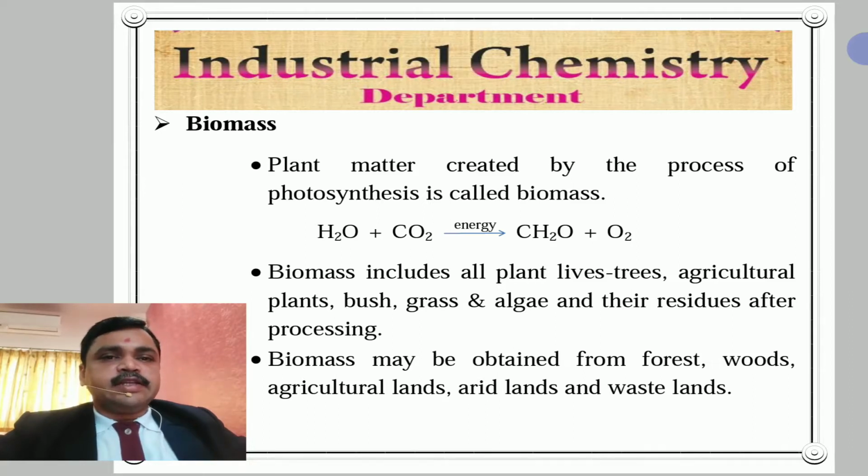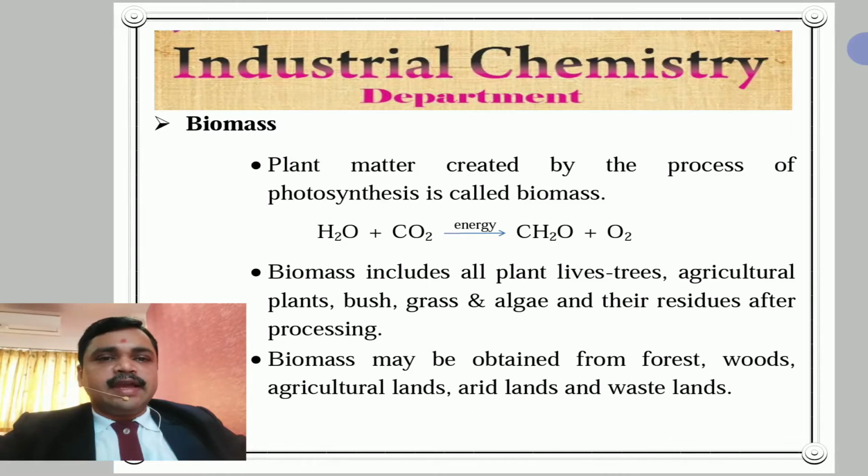In agricultural production, some waste material is also known as biomass. Biomass may be obtained from forests, woods, agricultural lands, arid lands and wastelands.